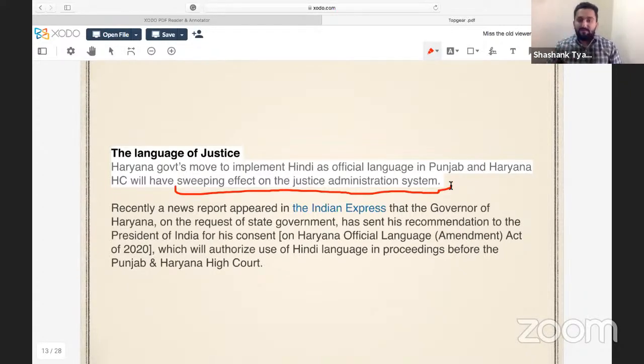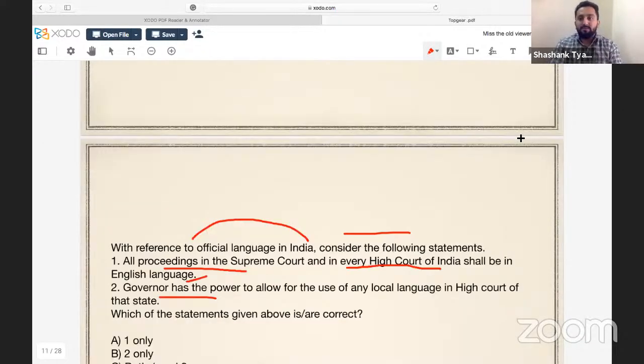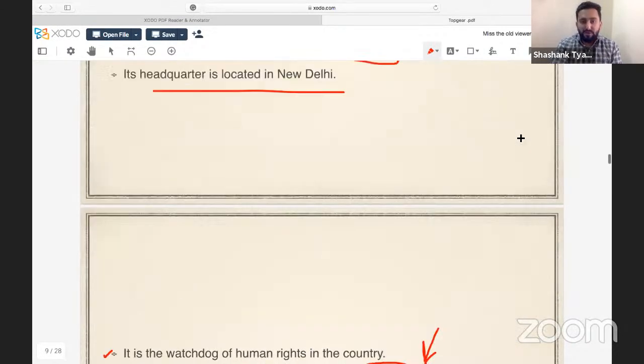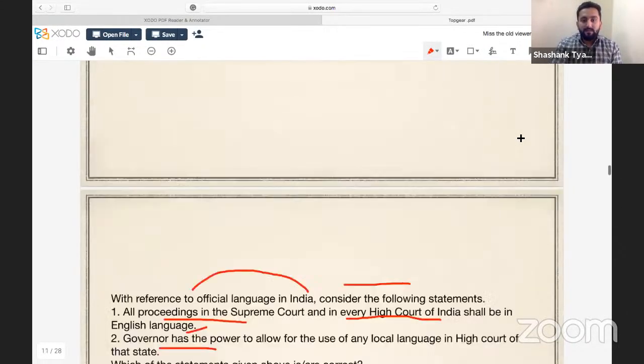So due to this, there was an issue. So this issue can be considered important from Mains perspective. But now